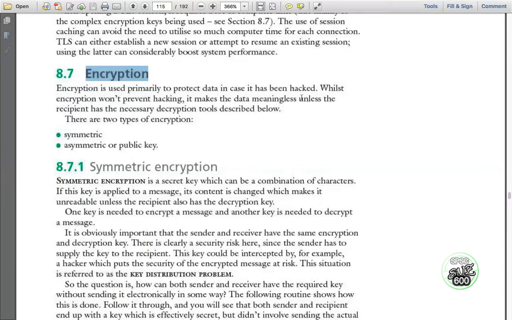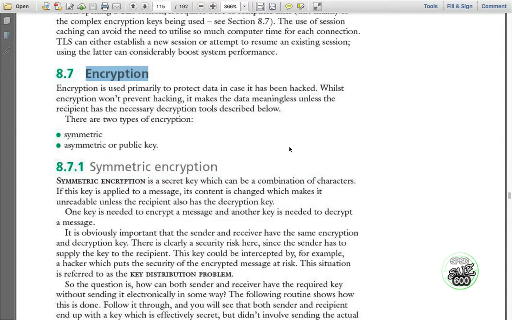Encryption won't prevent hacking, but it makes the data meaningless. It means when you apply the technique of encryption, the data becomes unreadable. You use encryption by applying some tools, techniques, or algorithms.